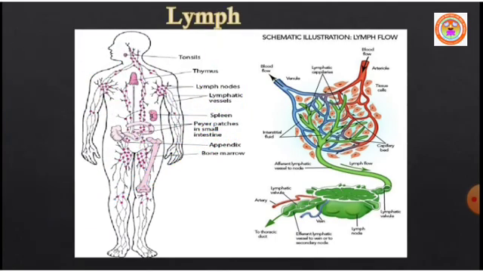You are seeing the lymphatic system. There are so many lymph nodes you can see, and also how the lymph is drained from the capillaries is shown to you.